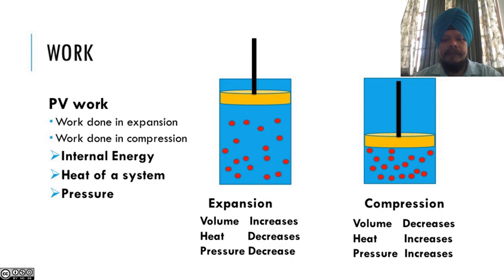If we compress it, the gas molecules will tend to collide with each other, and due to that collision the heat will increase. Similarly, pressure will increase in the system. So these are the work of a system.